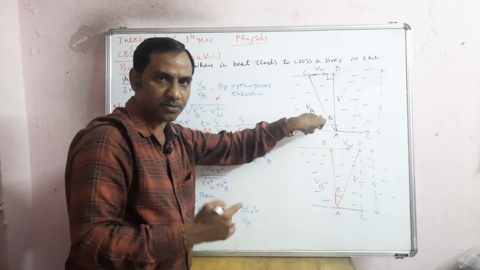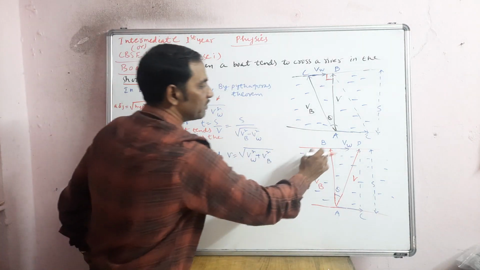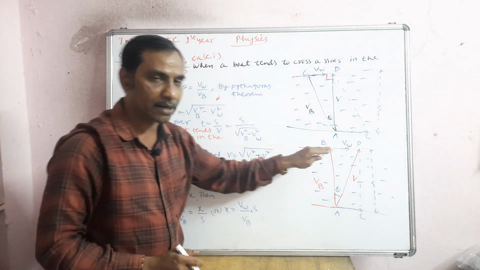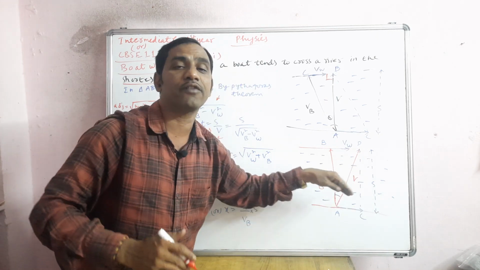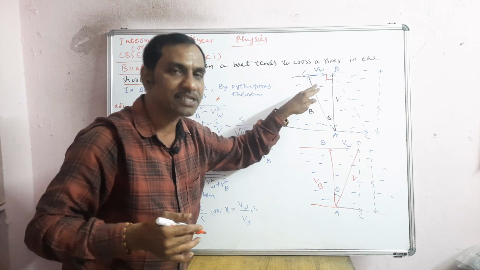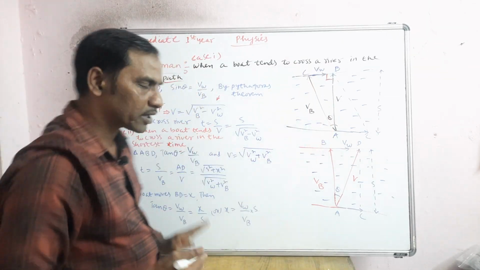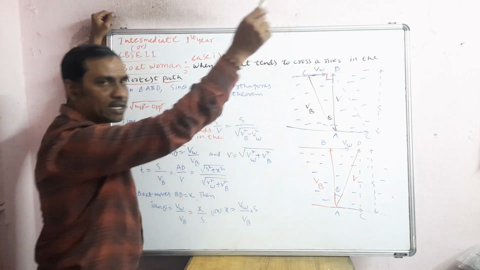See, here it is upstream. So that is the reason it will become shortest. Why? Because the speed will add up here. The speed of water will add up to the speed of boat, the resultant will be of larger value, and thereby the boat will move faster. Here the boat will move a little slower because you are rowing opposite, a little at an angle. Upstream, like we can say, a little upstream.